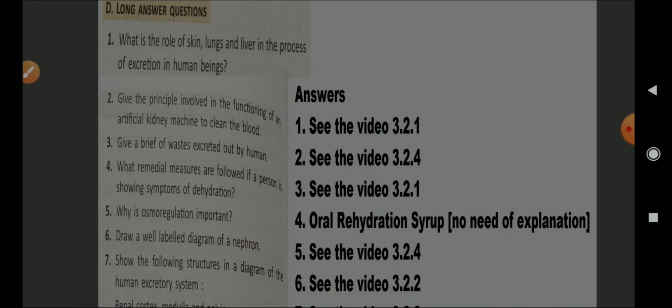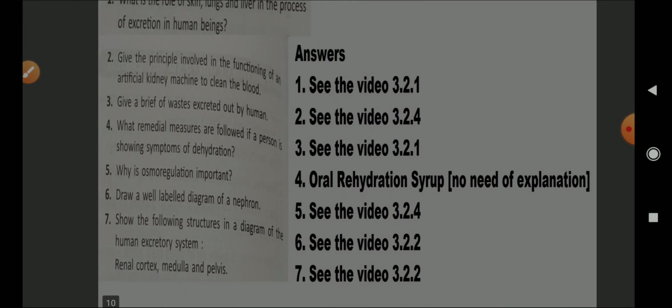What remedial measures are followed if a person is showing symptoms of dehydration? He is given a high amount of ORS, that is oral rehydration solution, and a high amount of water. Why is osmoregulation important? Please see video 3.2.4. Draw the labeled diagram of the nephron, that is related to video 3.2.2. And the seventh one, draw the labeled diagram of the excretory system containing cortex, medulla and pelvis. Please check episode 3.2.2.